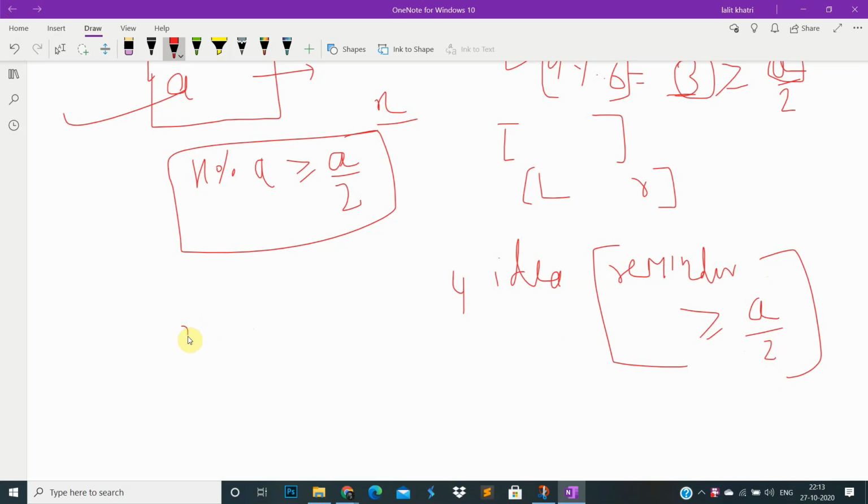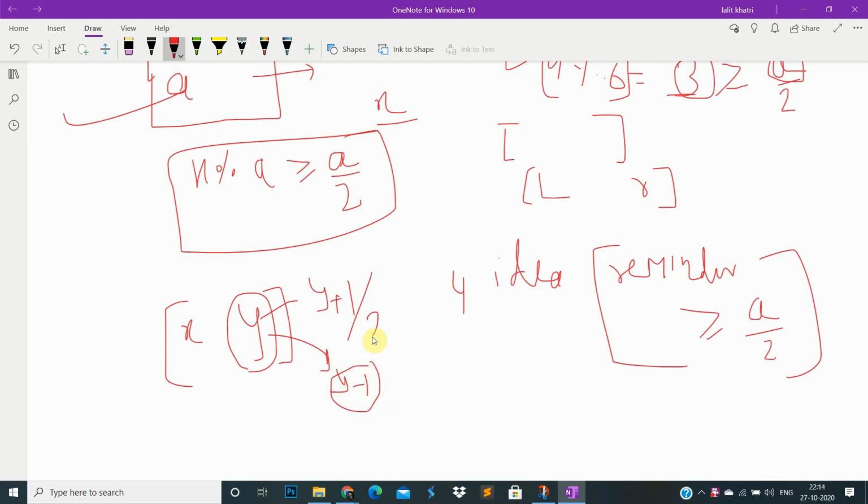Our range is from x to y. When will the remainder be maximum? We will take the pack size as y plus 1, so the remainder for this element is y. If y plus 1 is greater than or equal to x, then he will take the pack. If this condition holds for x and y, then the answer is okay, otherwise not.